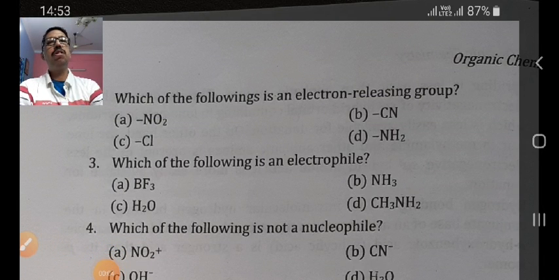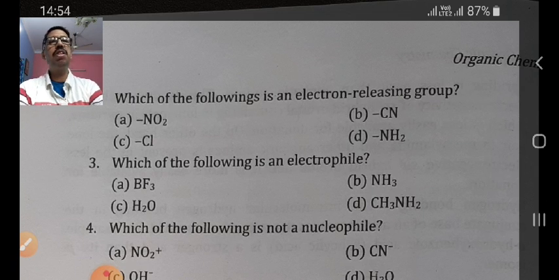In today's class, we are going to discuss MCQ questions from the reaction mechanism chapter of organic chemistry. So let's start with the question. The first question is: which of the following is an electron releasing group?